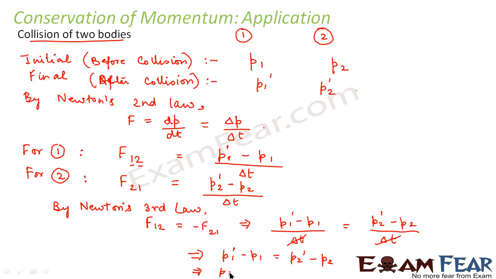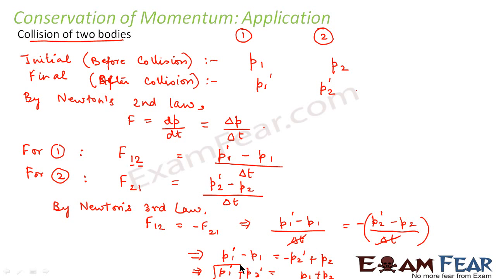So from here we can write P1 dash minus P2 dash is equal to P1 minus P2. I'm sorry, I missed out the minus sign over here. There was a minus sign here, as we said minus F21. So this would be minus and this would be plus. So we get P1 dash plus P2 dash is equal to P1 plus P2.